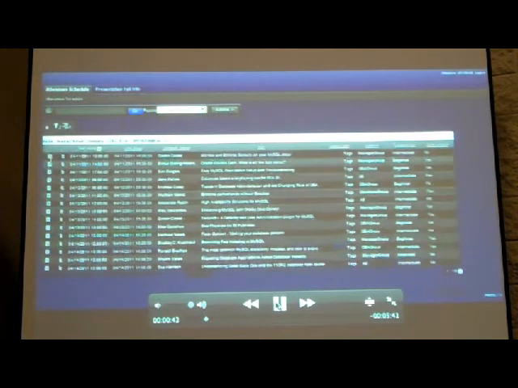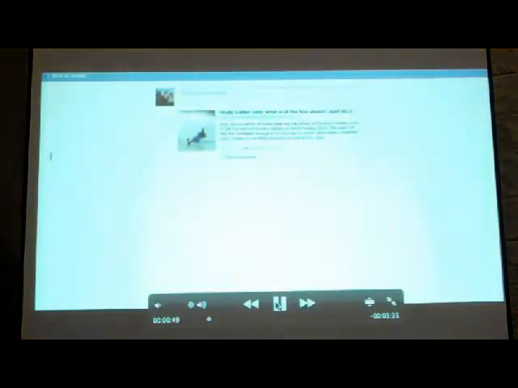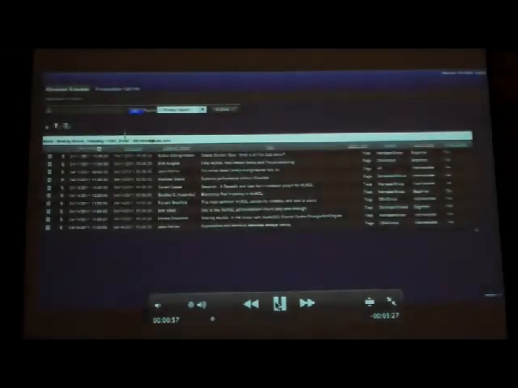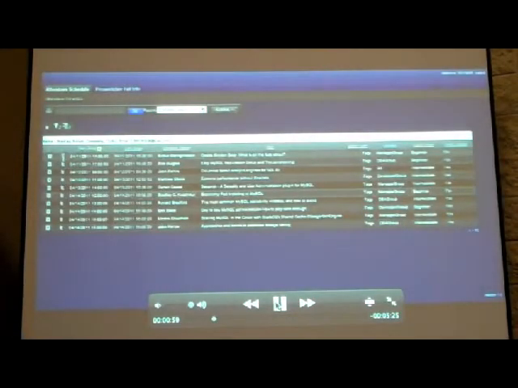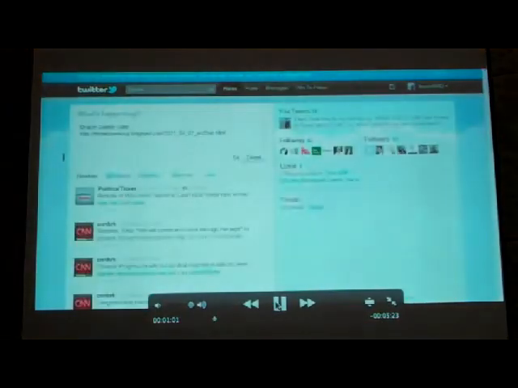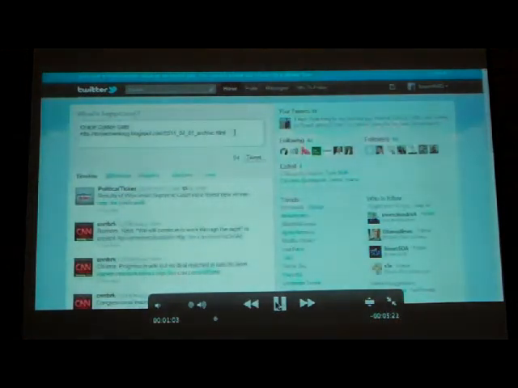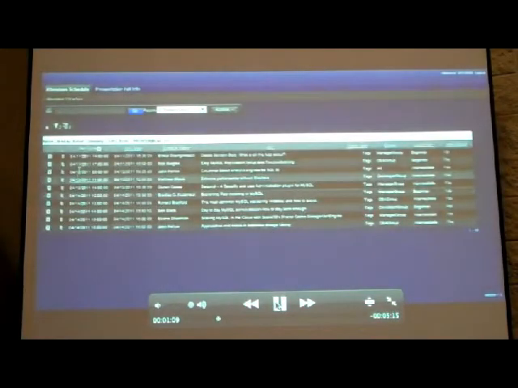And now you can see that we can do things like posting. If this is a session that I actually like, I can click on the Facebook link, and it pops up information about that session and puts it into the profile there. If I click on Twitter and I'm logged into Twitter, it comes up, and you can see the text got posted in here along with the link to that.